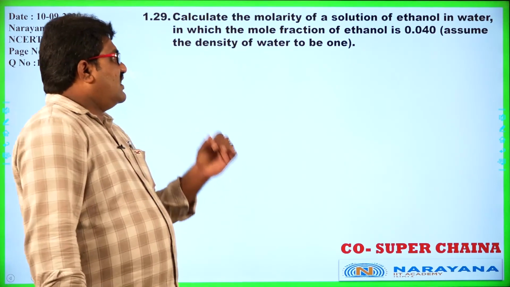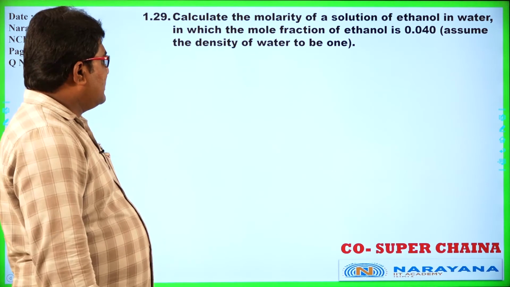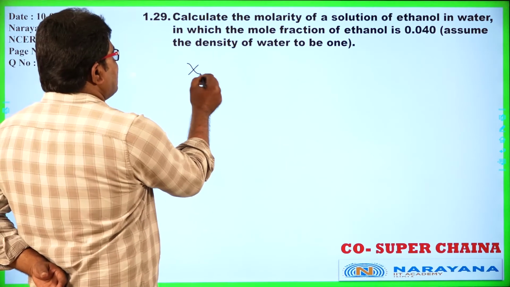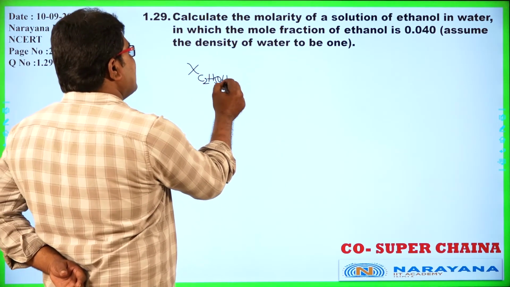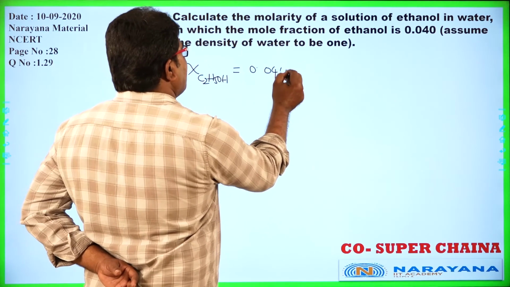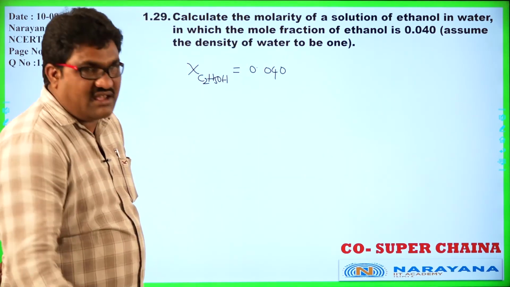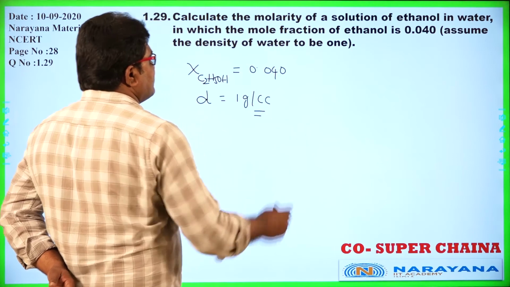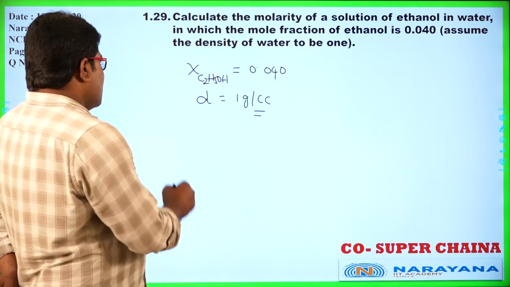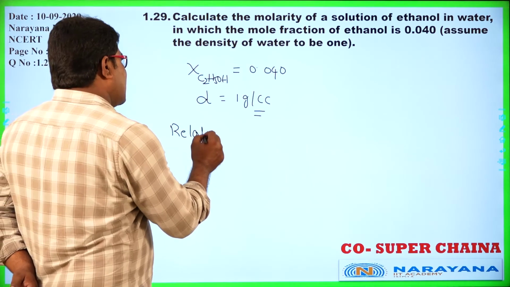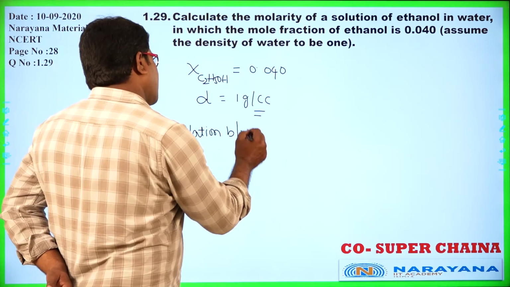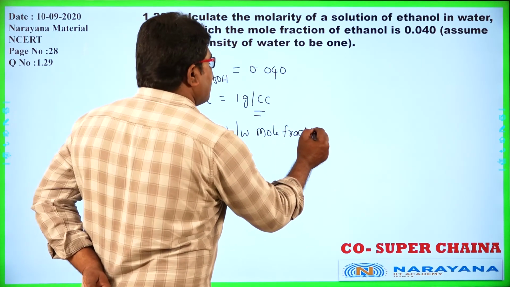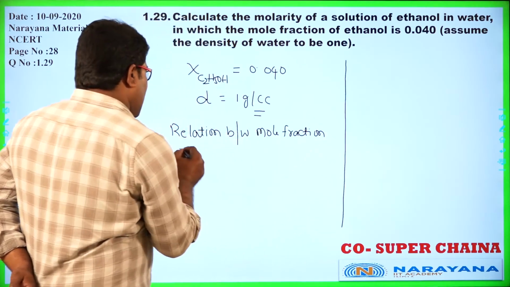Calculate the molarity of a solution of ethanol in water in which the mole fraction of ethanol, C2H5OH, is given here as 0.040. Assume the density of water to be 1 gram per cc. So calculate the molarity. Now I would like to write the relation between mole fraction and molarity.